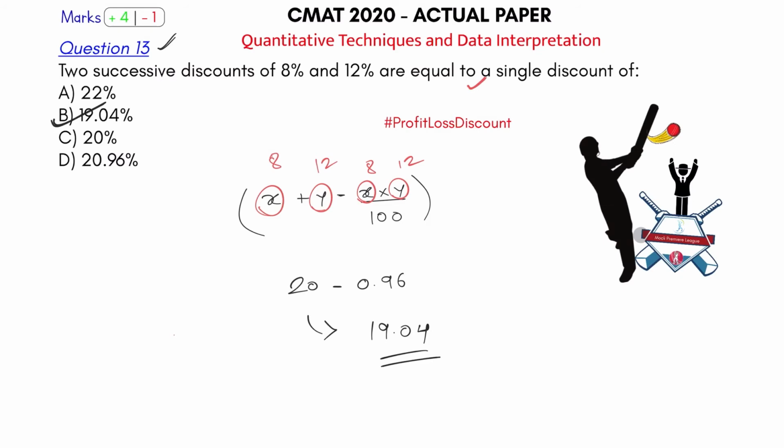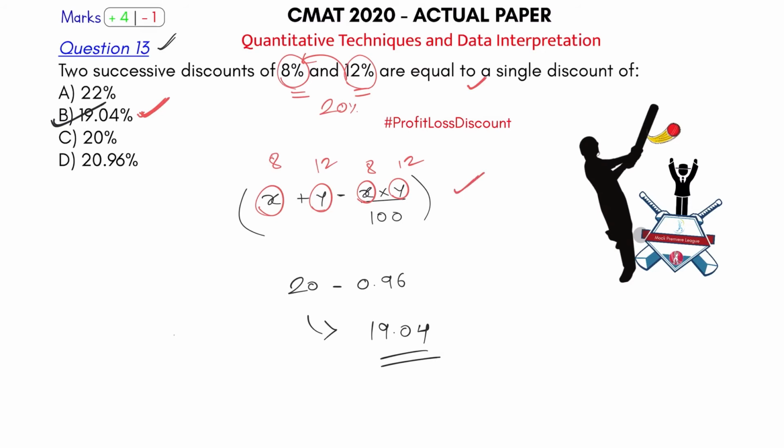So two successive discounts of 8% and 12% is equivalent to one discount of 19.04%. And without even solving it, I would have known this. How do I know this? See, if you take a plain discount of 8 and 12, it would be 20. But since you are giving 8 and then the 12 on that, it has to be less than 20. So there is only one option that is less than 20. That is 19.04. So even without writing the formula, I would have got this.